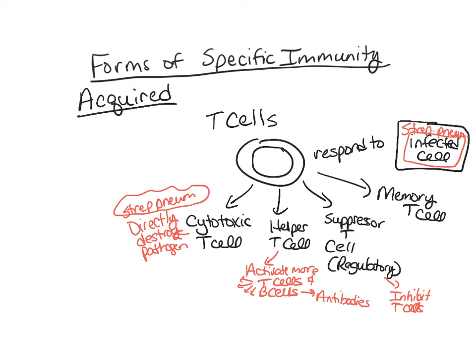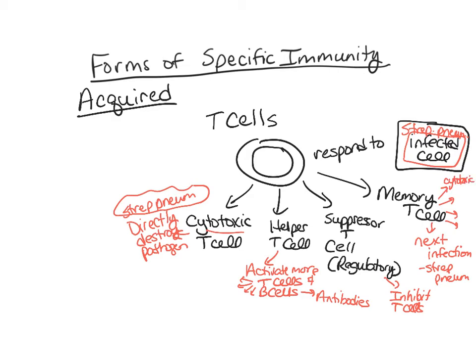And then we have the memory T cells. And the memory T cells won't do anything this infection, but they are there for the next infection. So the next time the same strep pneumoniae is in contact with the body, it will mount a very fast immune response where the memory cell will differentiate into these 4 different types of T cells. It'll become the cytotoxic T cell.